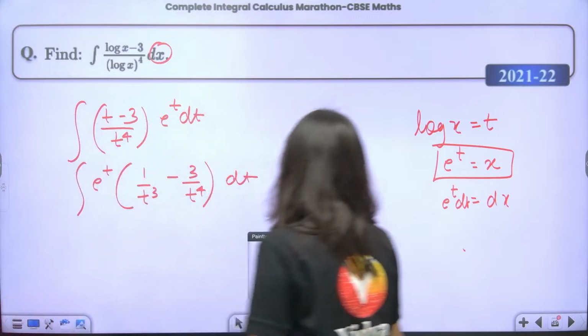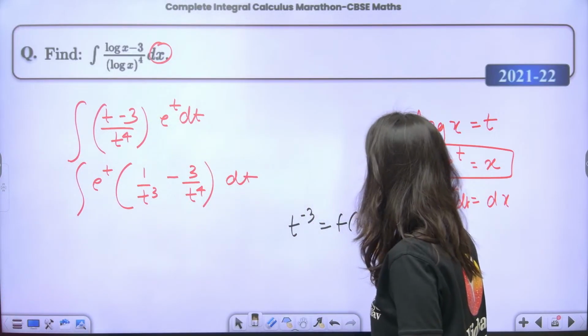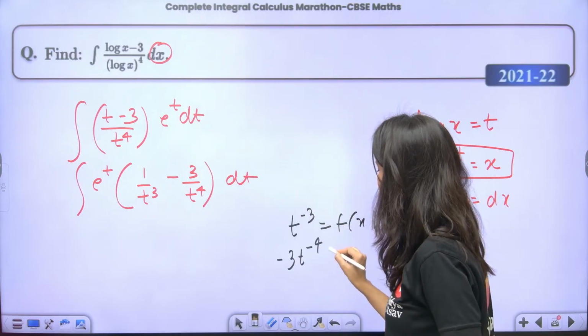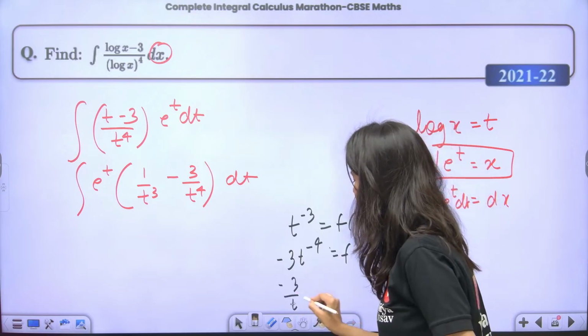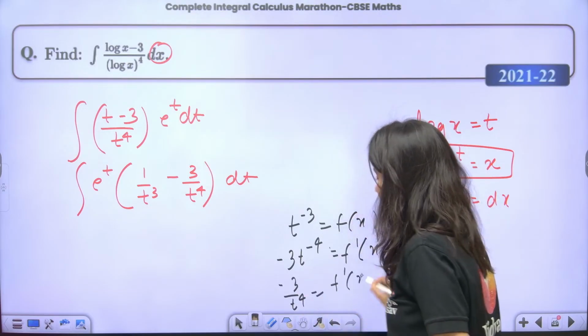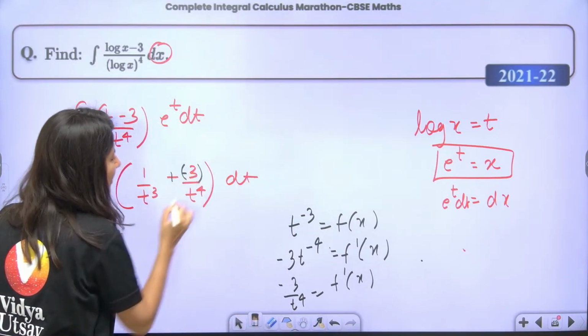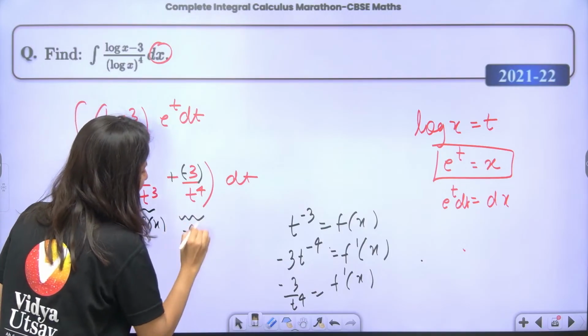Now just tell me one thing. Suppose t power minus 3 is your function. The derivative will be minus 3 t power minus 4, which is minus 3 by t power 4. This is your f dash x. So with the sign, if this is your fx, can I write this as f dash x? Yes.